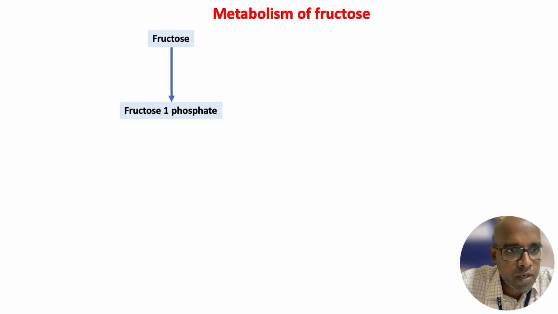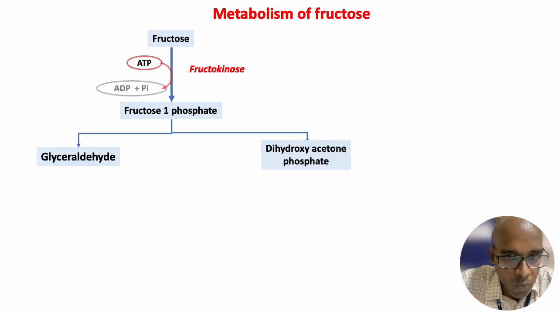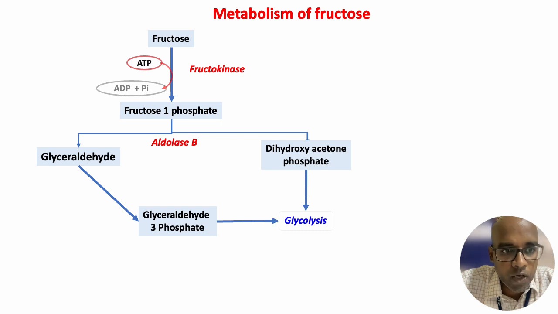So fructose is converted to fructose 1-phosphate by an enzyme called fructokinase, and this fructose 1-phosphate is directly split into two, glyceraldehyde and dihydroxyacetone phosphate, by an enzyme called aldolase B. This glyceraldehyde and dihydroxyacetone phosphate enter into glycolysis and get converted to pyruvate. So this is how fructose gets metabolized to form pyruvate.